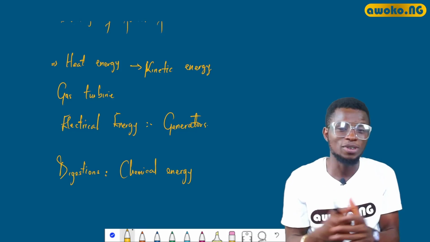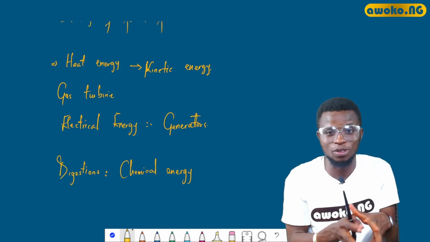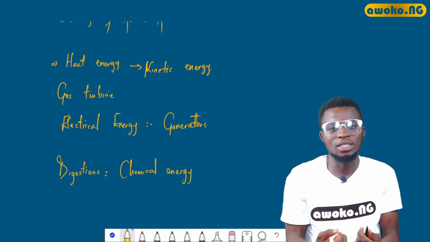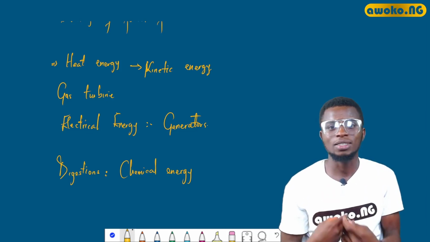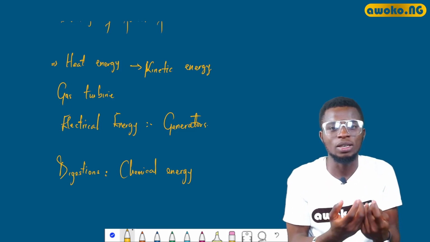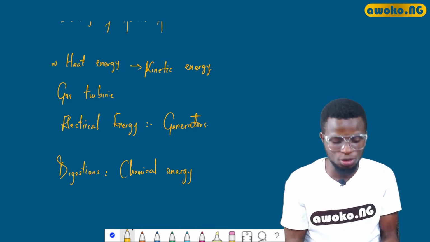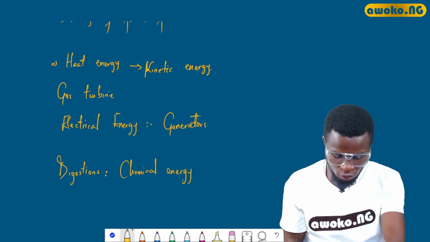And a very good example is when we eat yam flour. Some parts of this country call it amala. Once you eat it, as soon as you finish eating the food, what happens? You start sweating. So the chemical energy in the food, once it enters your body system, gets converted into heat energy and so on and so forth.